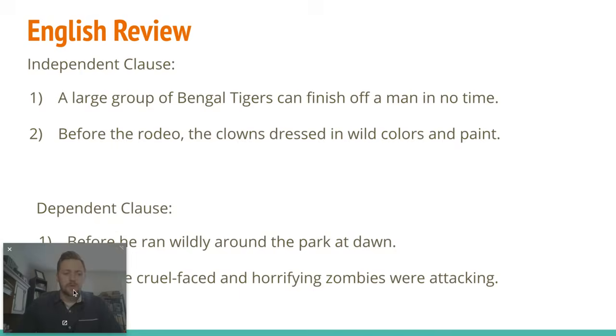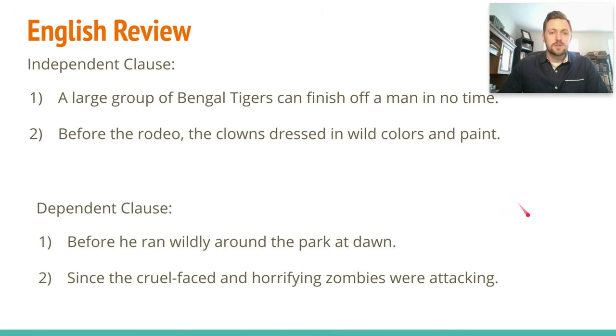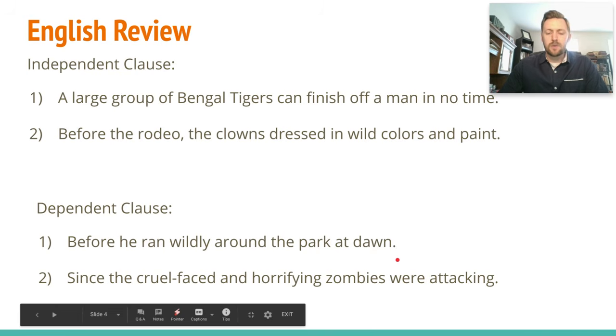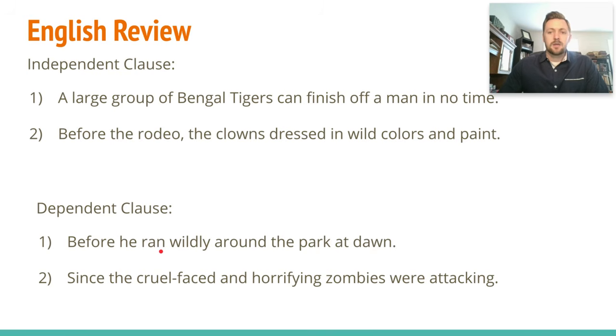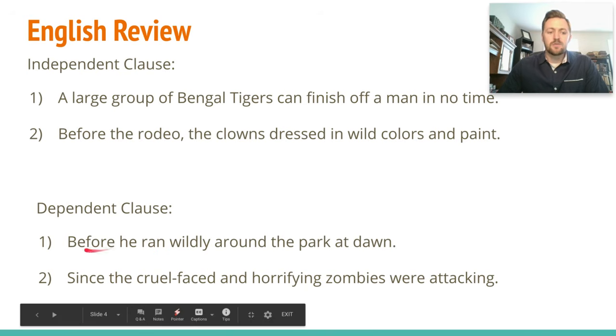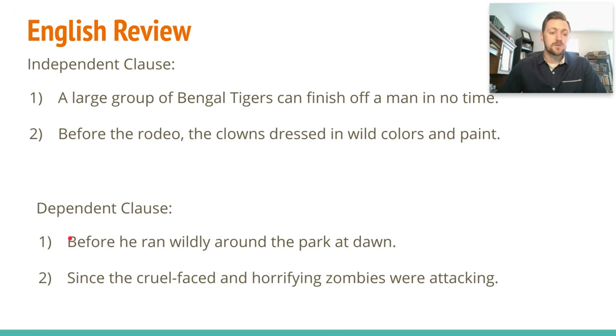For dependent clauses, we're looking at groups of words that do have subjects and verbs, but they're missing the complete thought part. They're not expressing something in its entirety. So before he ran wildly around the park at dawn, he is a subject, ran is a verb, and it has both of those components, but it starts with this word before. And that means that it cannot stand by itself. Because it leaves you asking, before he ran wildly around the park at dawn, what? We're waiting for the completion of that thought. It's not complete as it is.